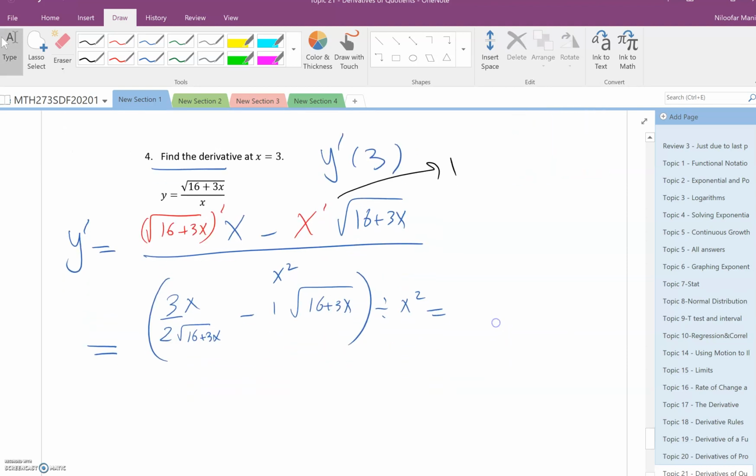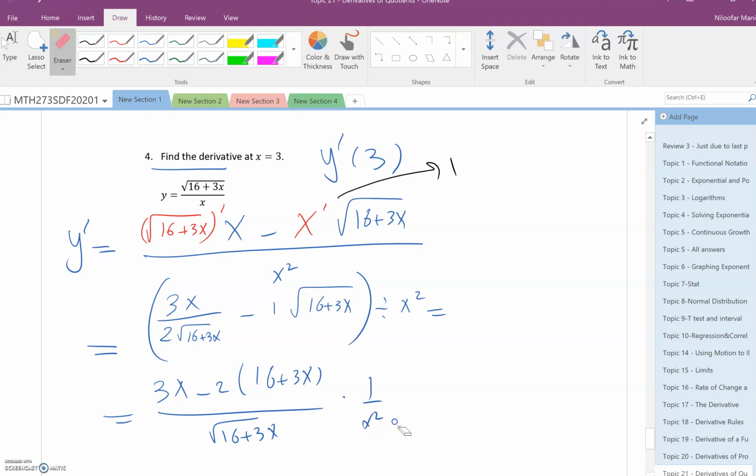Now I can simplify the top, I can do the least common denominator. I recommend the top can be simplified, but the bottom you really don't need to expand. So you can do 3x minus 2 radical 16 plus 3x, divided by radical 16 plus 3x, and then times 1 over x squared, and just simplify it.